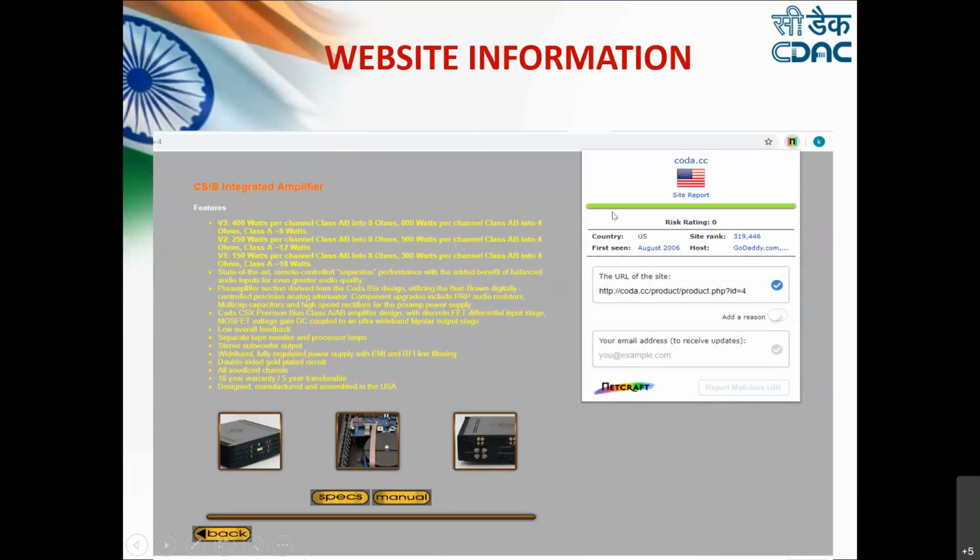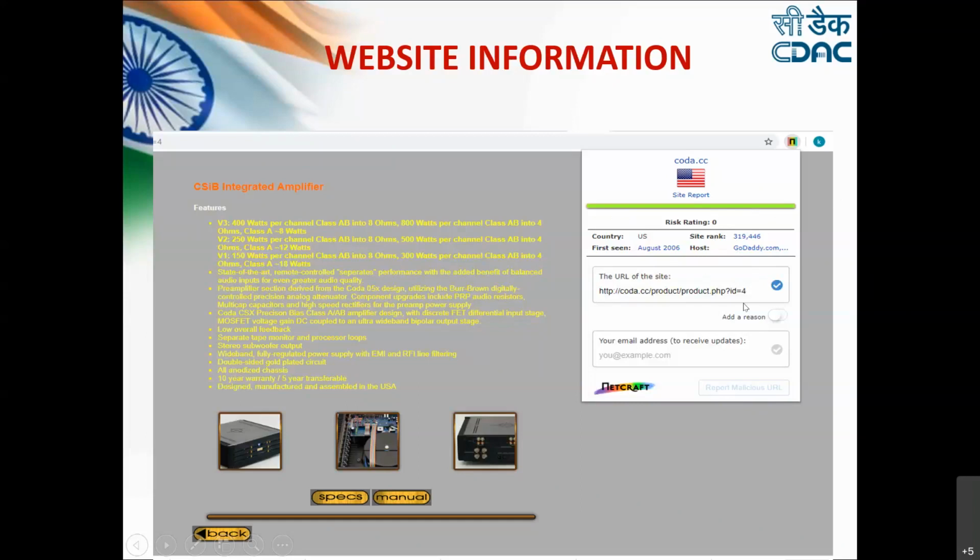Here you are also getting a health bar showing the risk rating for this particular website. It says the risk rating is 0. On the scale of 0 to 10, 0 is basically the positive one and 10 is the negative one. And it is showing you the country, the site rank, when it was first seen, the host, and the URL of the site.